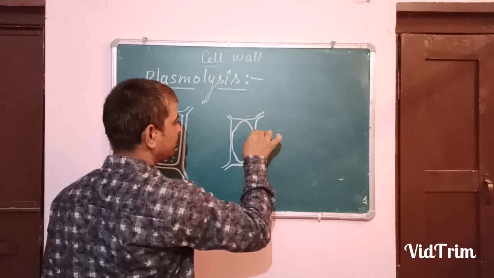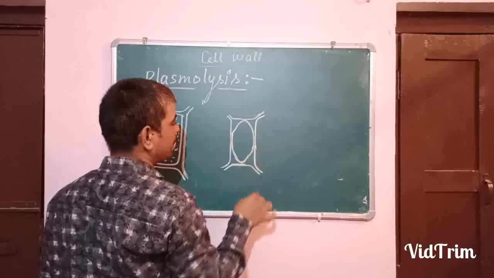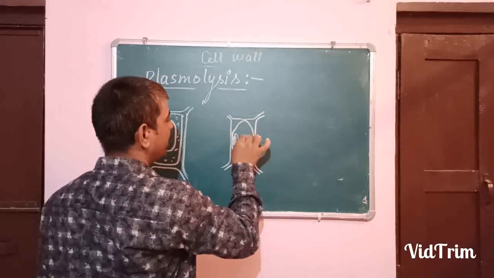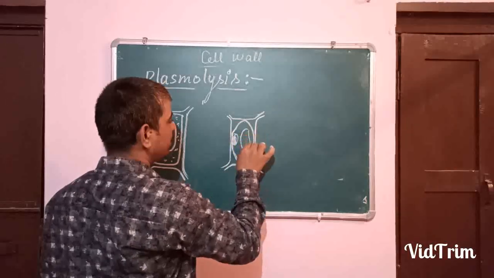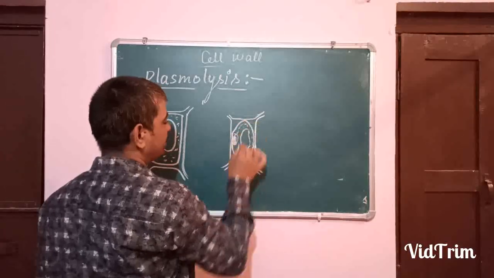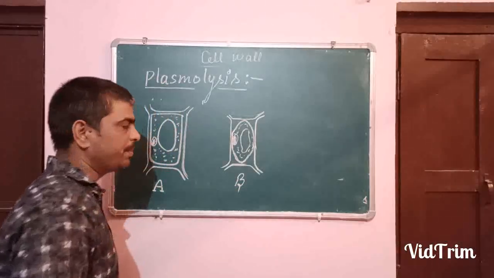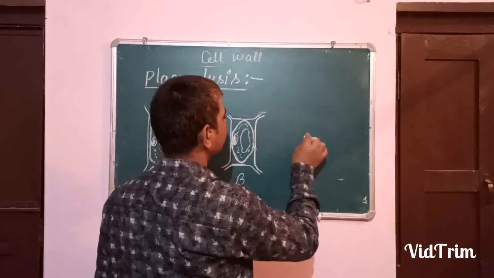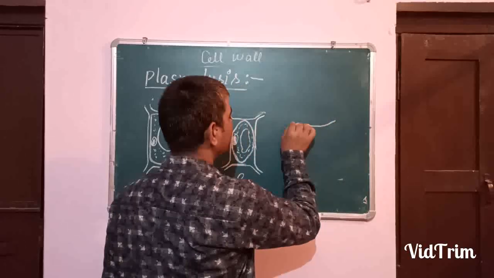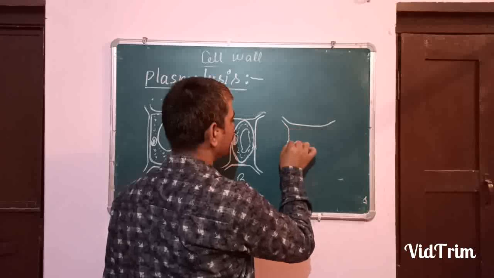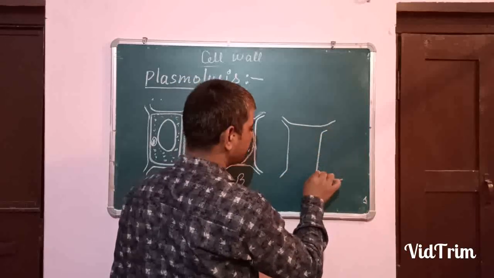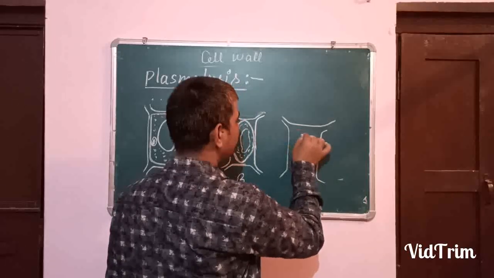This is again the cell wall. Nucleus will be here and vacuole will be here, and the rest of the things are the cytoplasm. Think this situation is B. Now again think about this situation. That will be C.